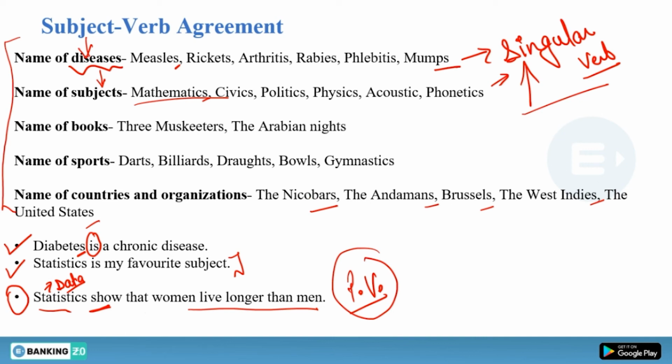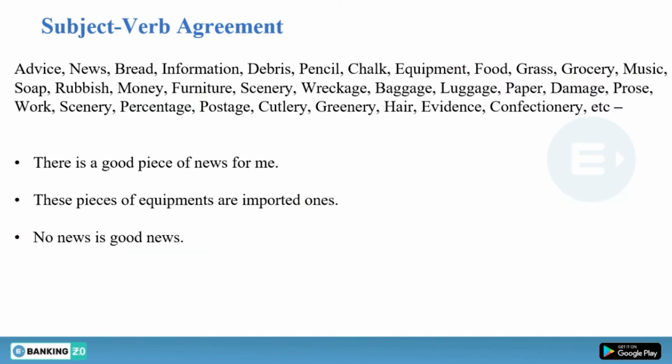We have some more words like advice, news, bread, information, debris, pencil, chalk, equipment, food, grass, grocery. And these words will take a singular verb after them. So whenever you have any of these words you have to use a singular verb.